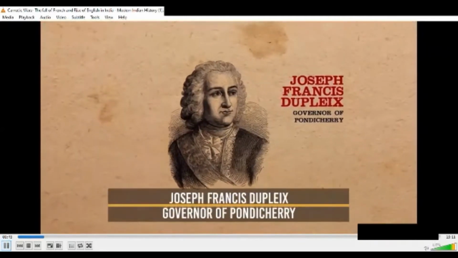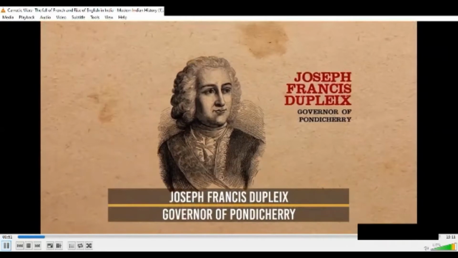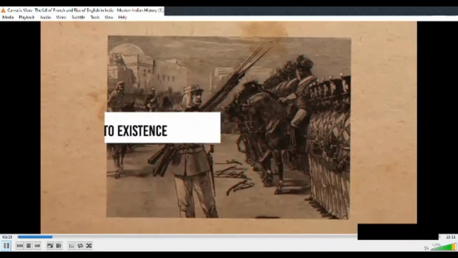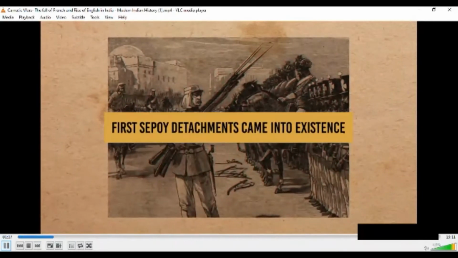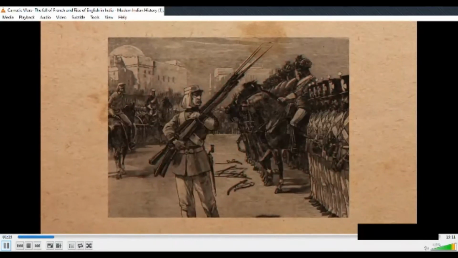It was Joseph Francis Dupleix, the governor of Pondicherry, who made the first attempt to set up a colonial empire in India. In 1740, he began to train detachments of Indian soldiers under the command of French officers. This was how the first sepoy detachments came into existence. These Indian soldiers, trained by the French officers, fought so well in the First Carnatic War.